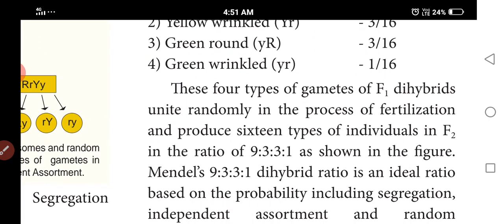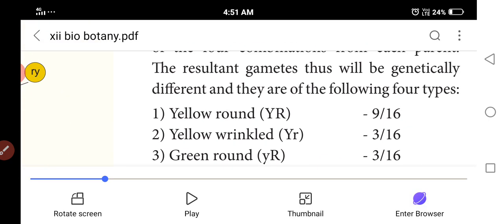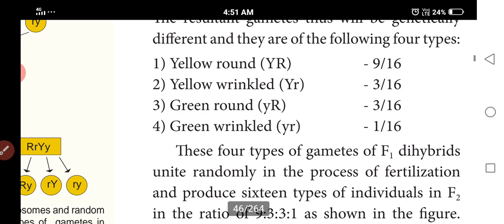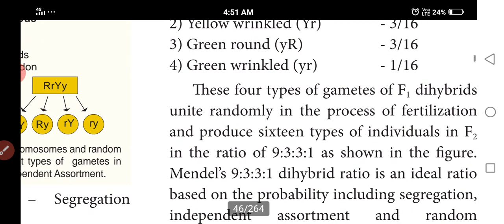Crossing with this, 16 ways are possible. So yellow round 9, yellow wrinkled 3, green round 3, green wrinkled 1.